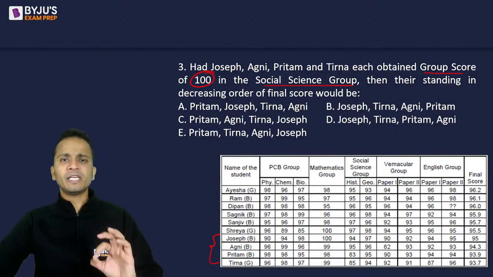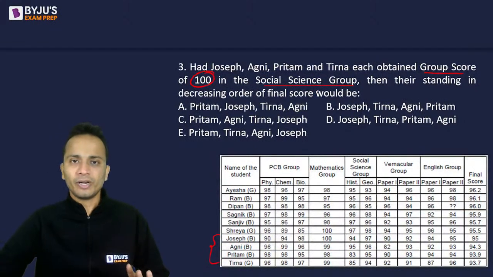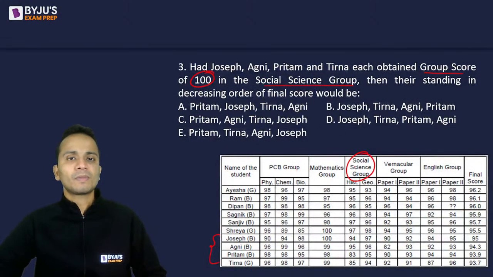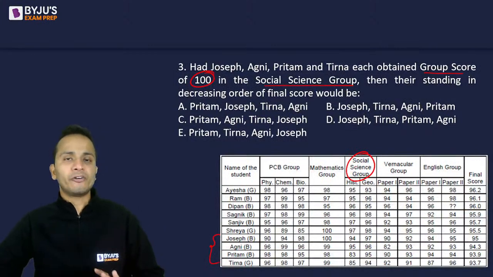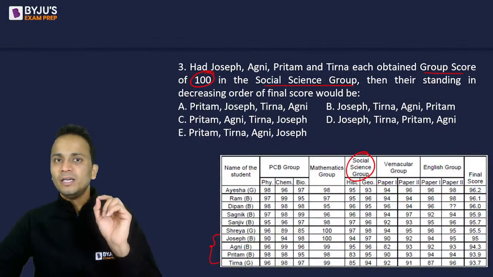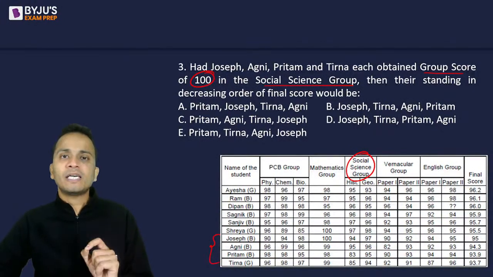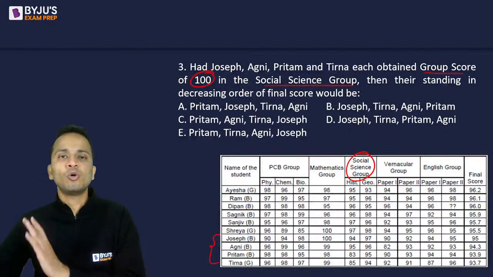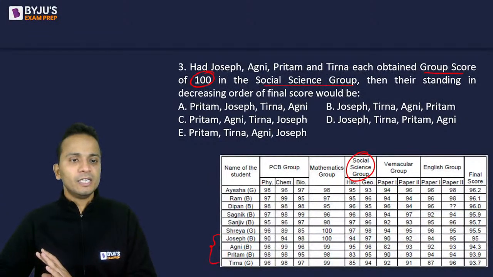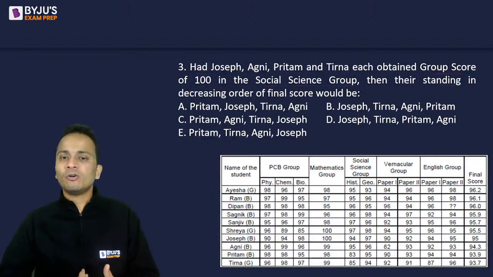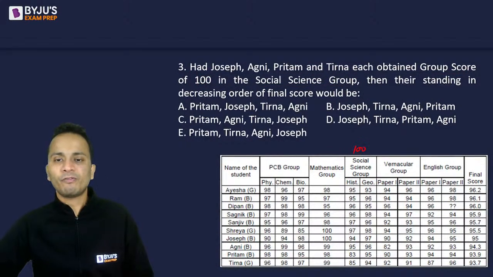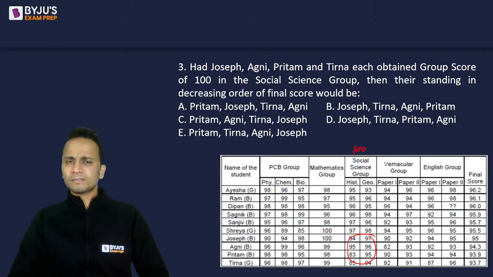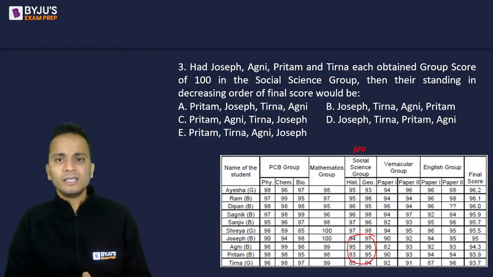So in social science, their group score becomes 100. So how can a group score be 100 in the social science group? Group score can be 100 only when a student has scored 100 marks in both the papers of the social science group. Okay? So for all these 4 students, the social science group score is 100. Now what will happen because of this? Because of this increase, their final score will increase, right?